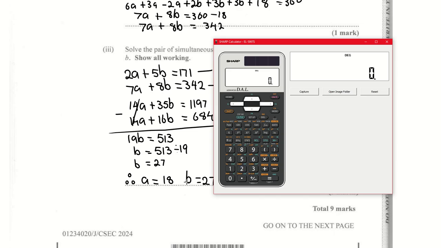What you can do is substitute these values into the equations. 2 by 18, close bracket, plus 5 by 27, close bracket. Am I going to get 171? Yes. So I know that these two solutions work for equation 1. Then 7 by 18 plus 8 by 27. Am I going to get 342? Press equal. I do get 342. So I know that the answer that I have solved works for both equations.